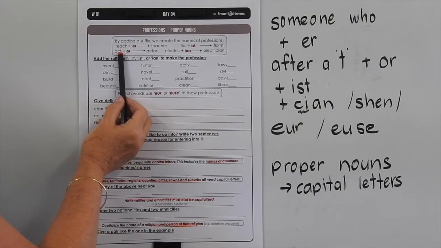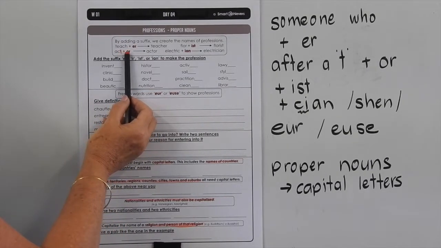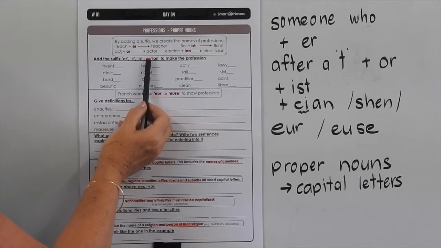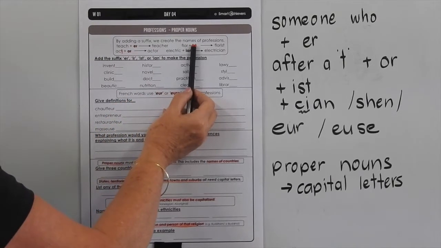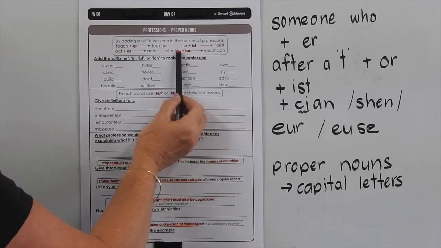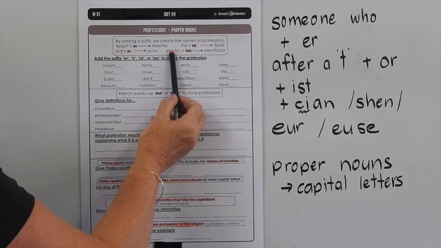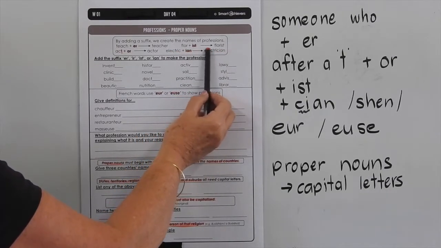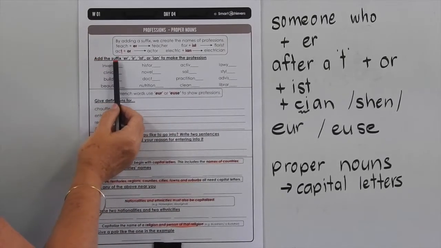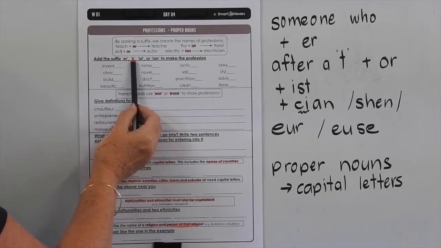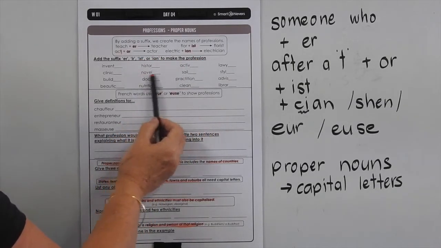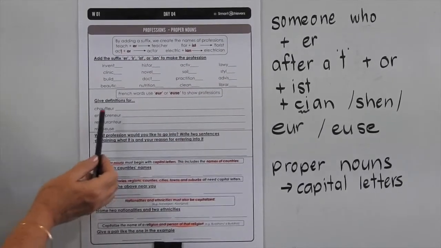Now if the base word ends in a T, we frequently change the ER to an OR, such as in actor or doctor. Florist is someone who arranges and sells flowers, and we've got the word electrician. Of course, that indicates someone who does electrical work. So we want you to add the suffix ER, IR, IST or IAN to make the profession. We've given you the first part of each of those words.